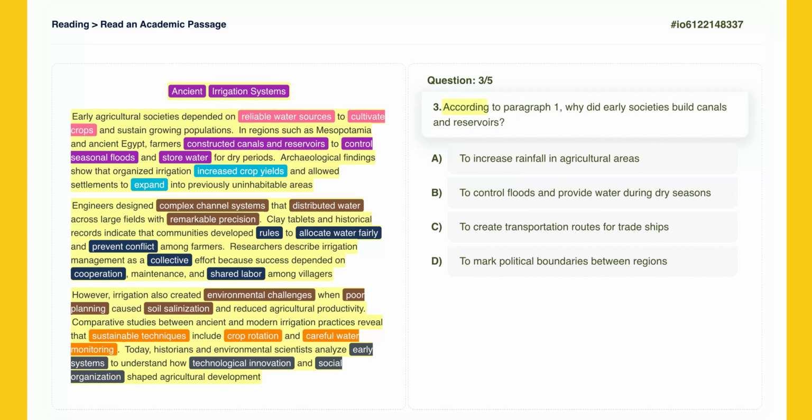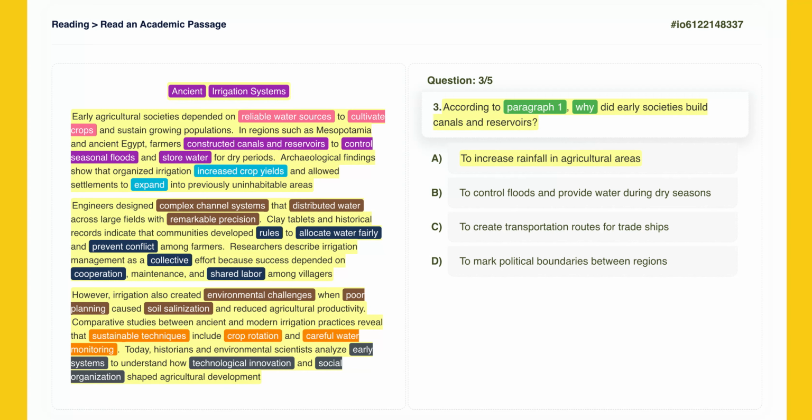According to paragraph 1, why did early societies build canals and reservoirs? This is a detail question. It asks for the specific reason why canals and reservoirs were built, based on paragraph 1. We need to look for the sentence in the first paragraph that mentions canals and reservoirs, and see what purpose follows. Let's take a closer look at option A, to increase rainfall in agricultural areas.